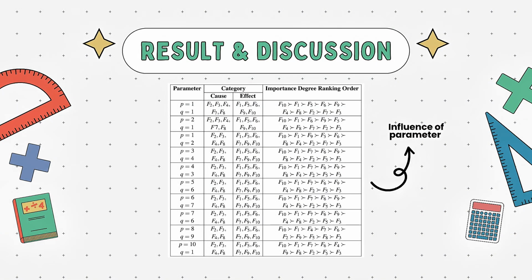This is the result for the influence of parameters P and Q, where the values of P and Q can be any numbers, but they need to be greater than 0. In this table, it shows that the factors are divided into 2 categories, which are cause and effect, and it also shows the result for the importance degree ranking order, from the most to the least important, where the most important is factor F10 and the least is factor F3.